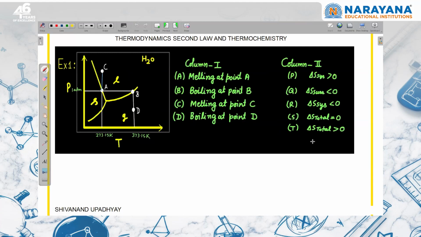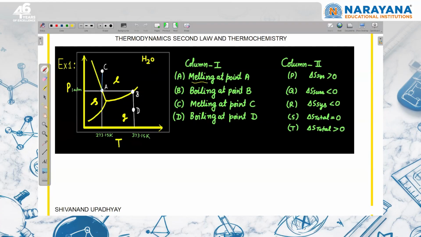So now we are discussing entropy change of system, surroundings and universe participating in a phase transition. Suppose this is water and we are at point A. You can see that this is 1 atm and this is solid and liquid, and this point on this line is melting, at the melting point. This is the normal melting point. Pressure is 1 atm, temperature is 0 degrees Celsius, normal melting point.